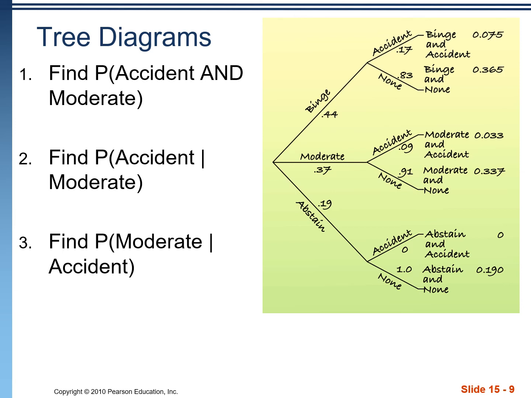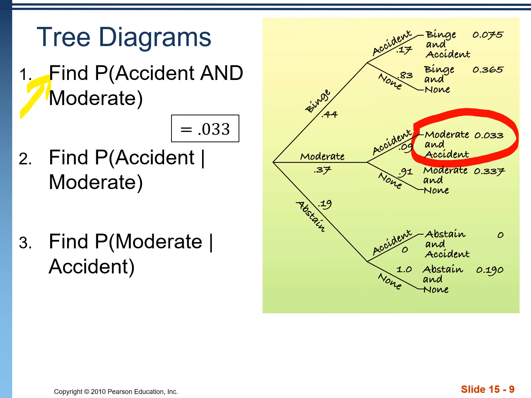For example, what's the probability that a student was involved with an accident and is a moderate drinker? Well, we have that calculated already, okay, because it's at the end of our tree here. Moderate drinker and accident, there's a 0.033 chance that a student was involved with both of those.